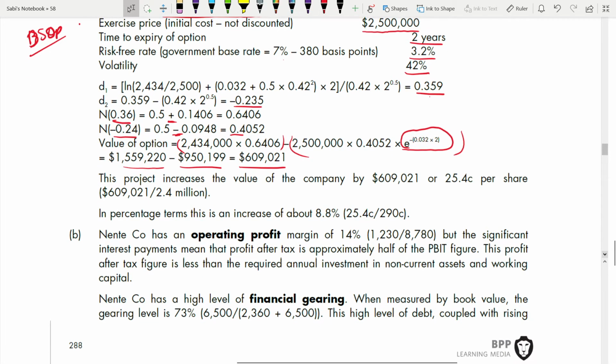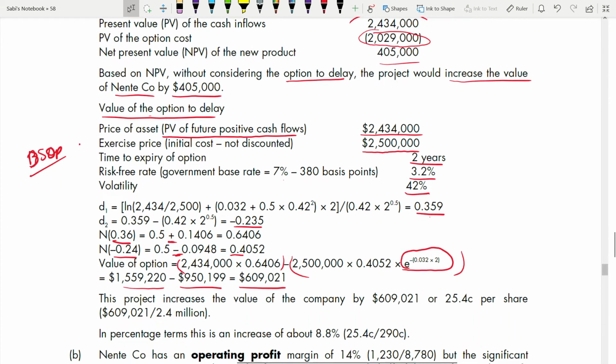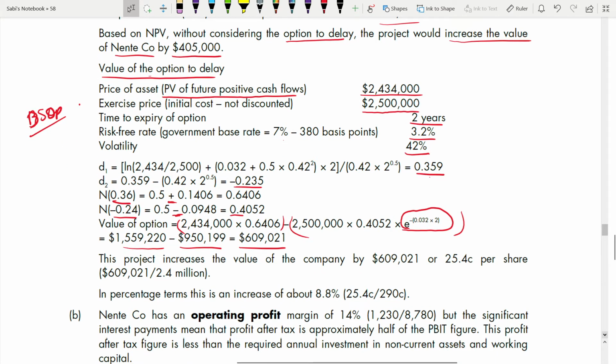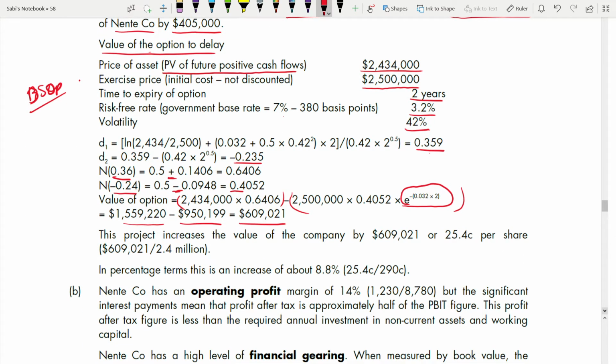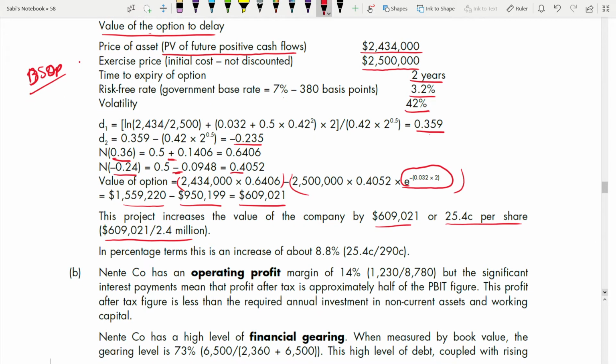Now what happens? You can see, look at your present value 405. This is having 609. So the value is increasing or not? It is increasing. This project increases the value of the company by how much? By this much. Or this one you have to find as a percentage. How did you get the 25.4? Simply this: the amount 609021 divided by 2.4 million number of shares. Okay. So in percentage terms, this is an increase of about how much? In terms of percentage, it is 8.8%. You have to find this percentage.